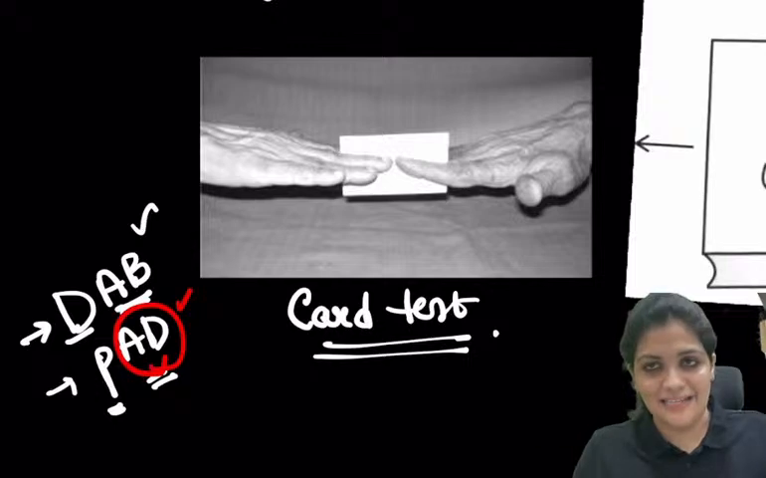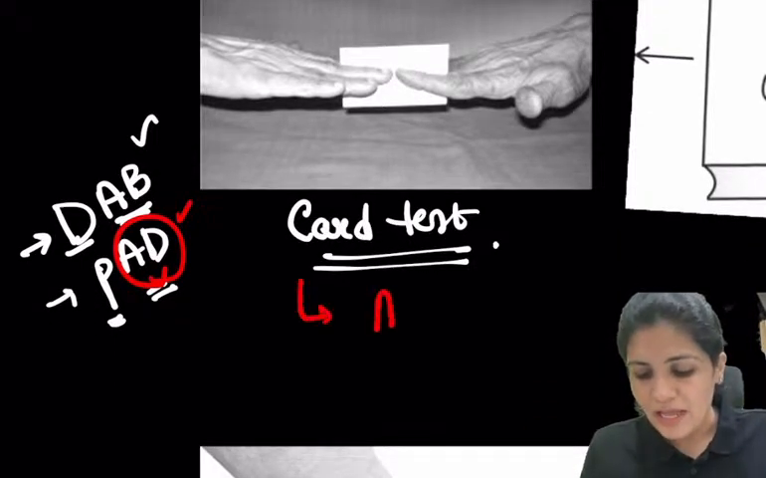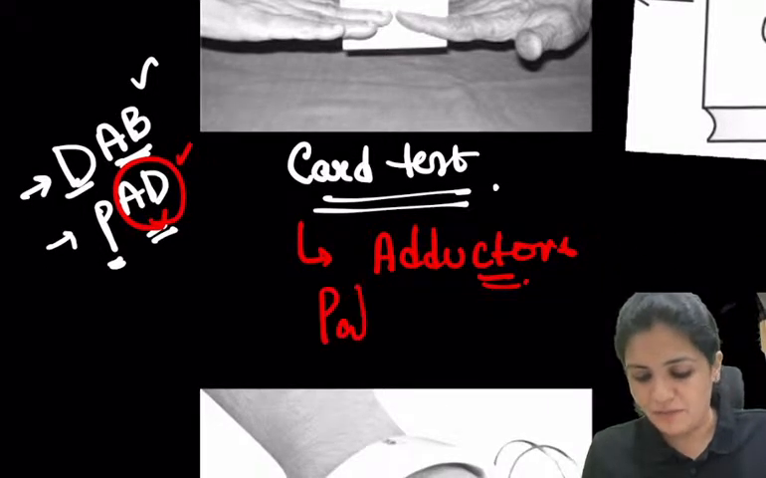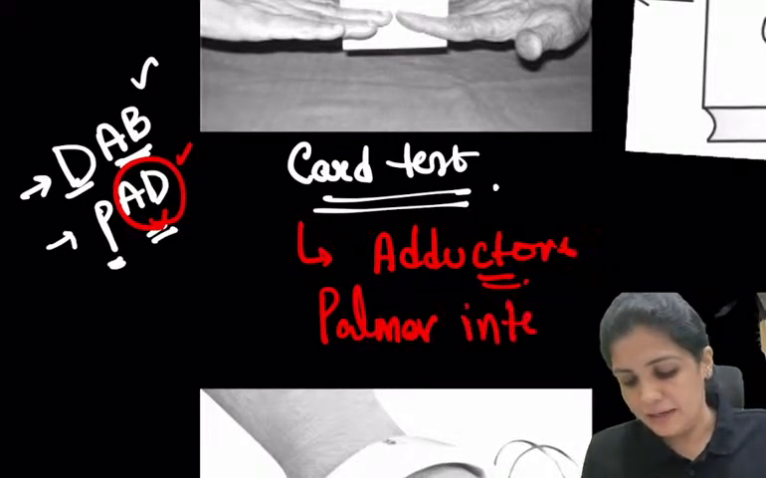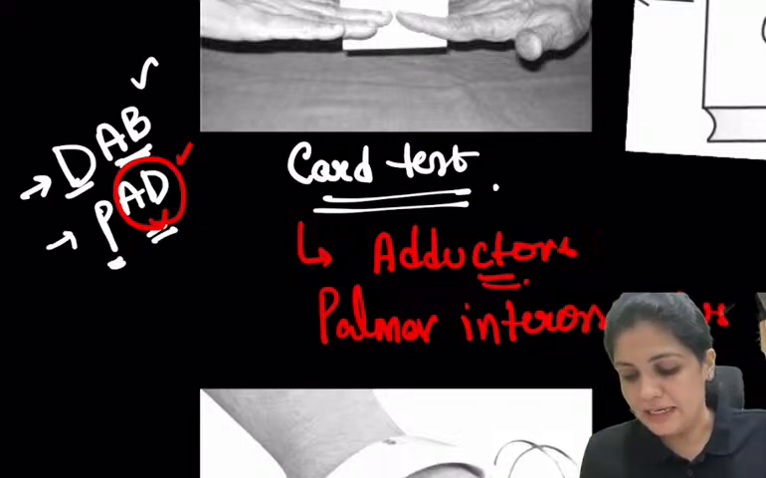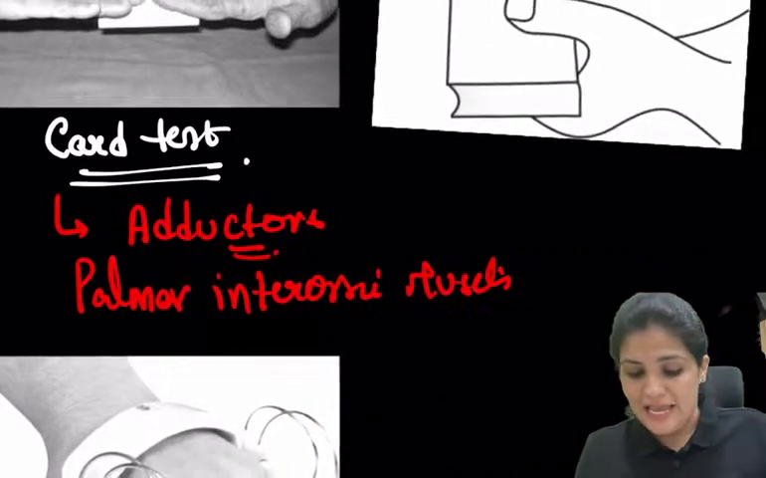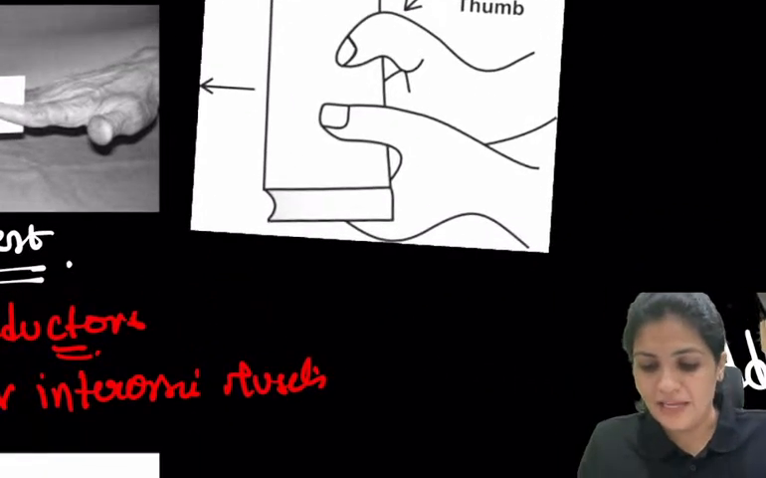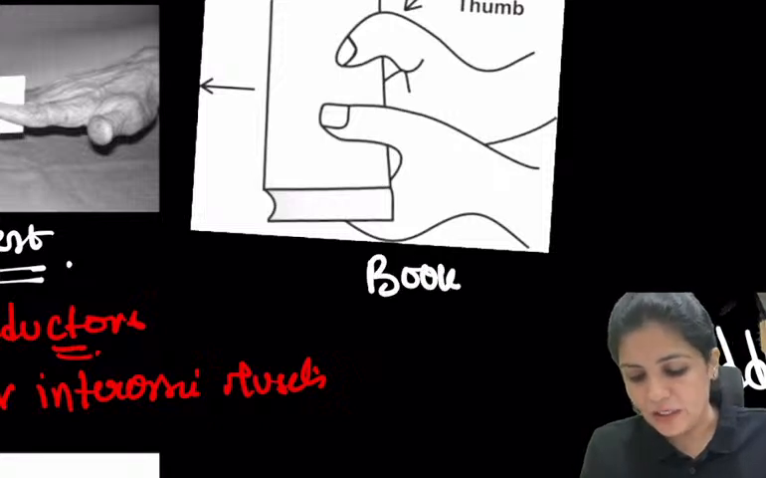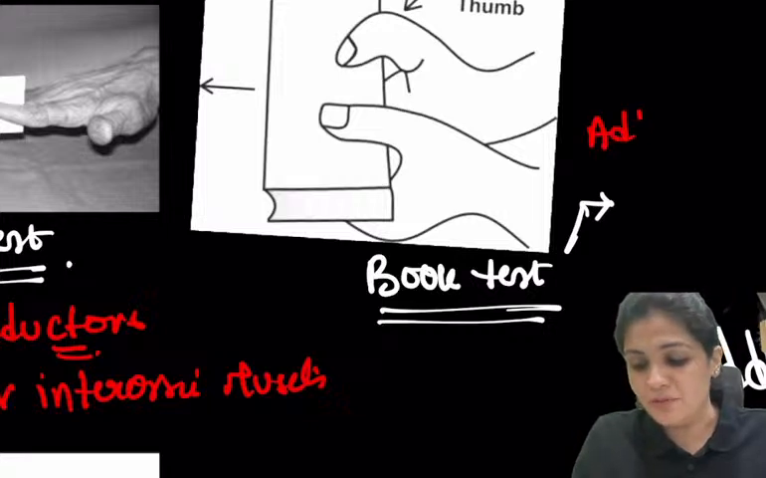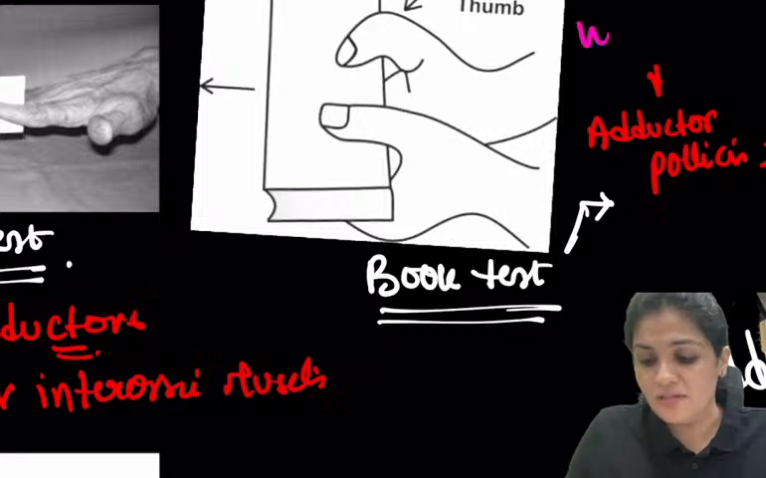Now what is the card test for? They do adduction testing, right? So they're testing for adductors, that is palmar interosseous. Now they are testing for the palmar interosseous muscle, right? So that is the card test, where you hold the card and now you test for adduction of the finger. And now what is this book test? So they are showing us a book and now they're asking you which test is this and for what. If you go back and remember, I have told you there is one important muscle which is called your adductor pollicis, which is supplied by your ulnar nerve, right? So this is supplied by your ulnar nerve, that is your adductor pollicis.